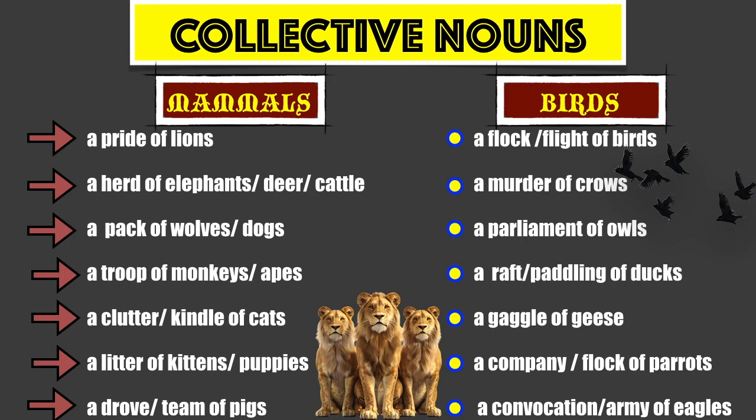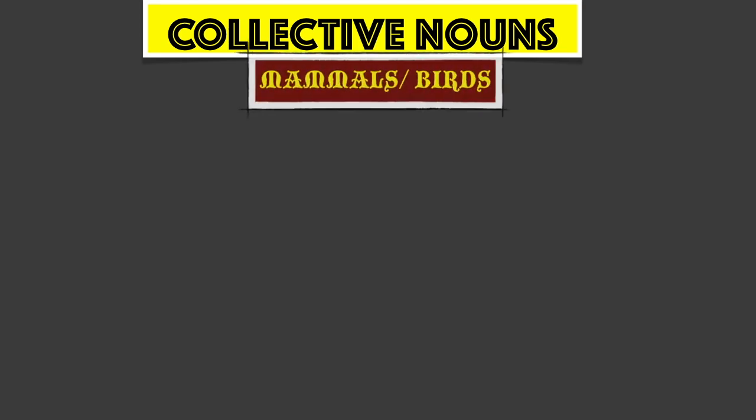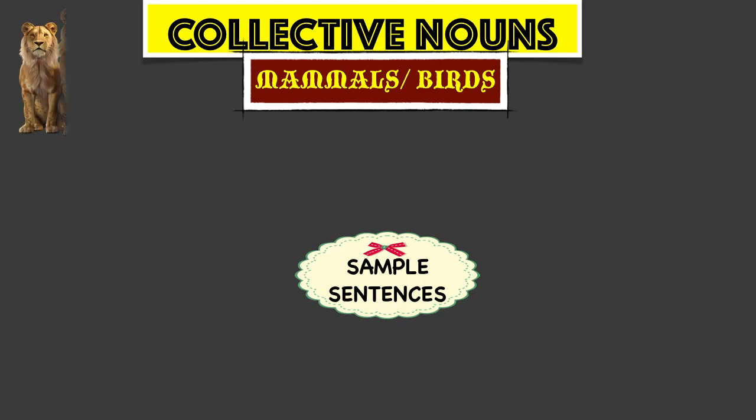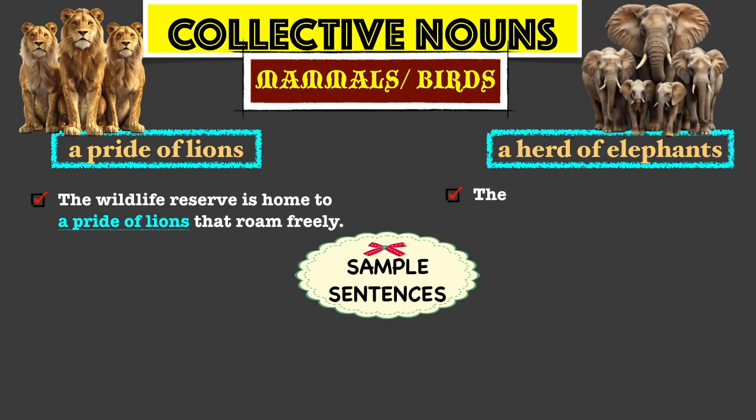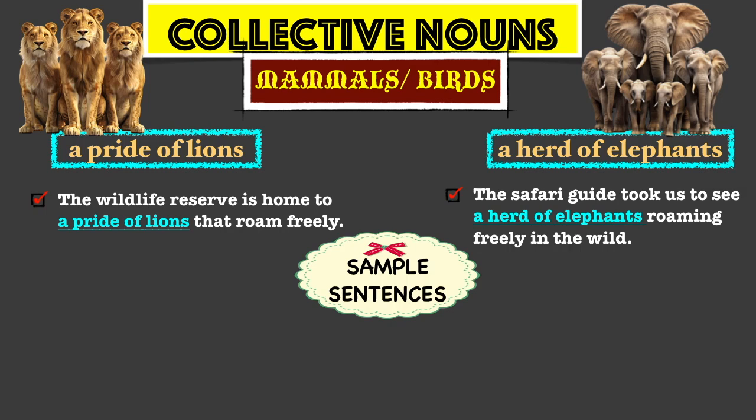We can also use a pandemonium of parrots, a convocation or army of eagles. Let's craft some sentences with collective nouns for mammals and birds. A pride of lions. The wildlife reserve is home to a pride of lions that roam freely. A herd of elephants. The safari guide took us to see a herd of elephants roaming freely in the wild.